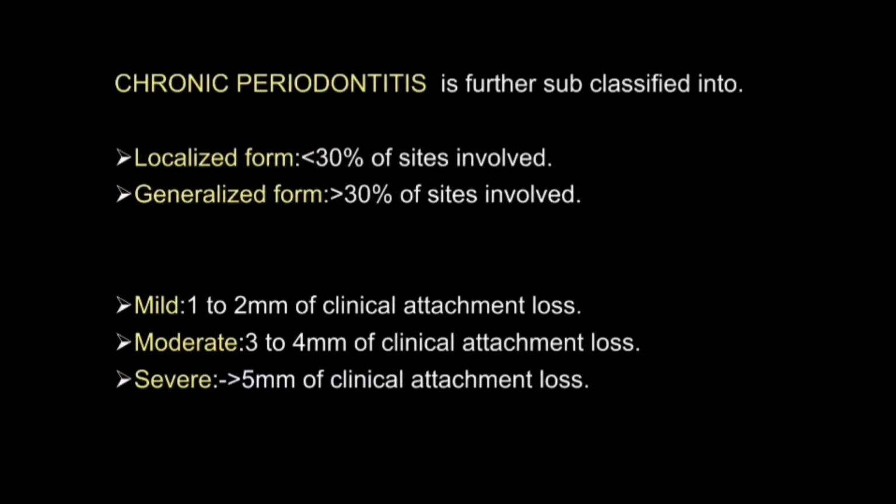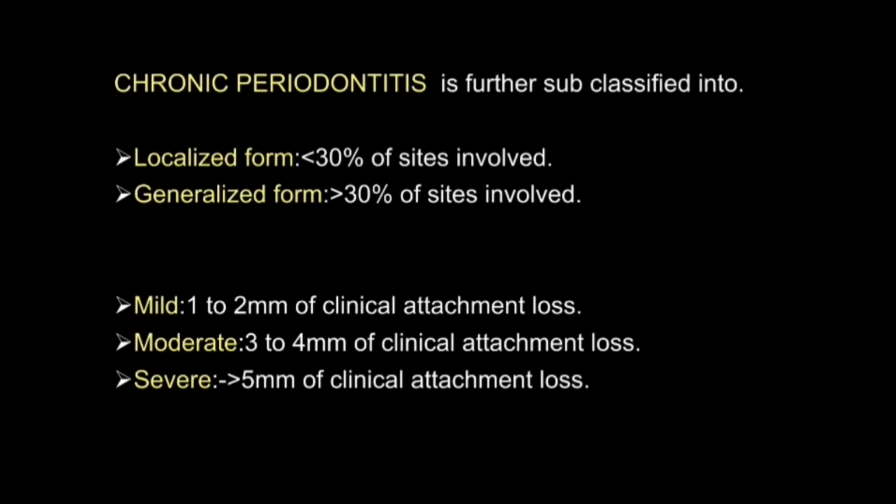Chronic periodontitis is further subclassified into two types, localized form or generalized form. If the area of periodontitis is less than 30%, the chronic periodontitis is classified as the localized form. If the area of the involved sites is greater than 30%, it is classified as the generalized form.